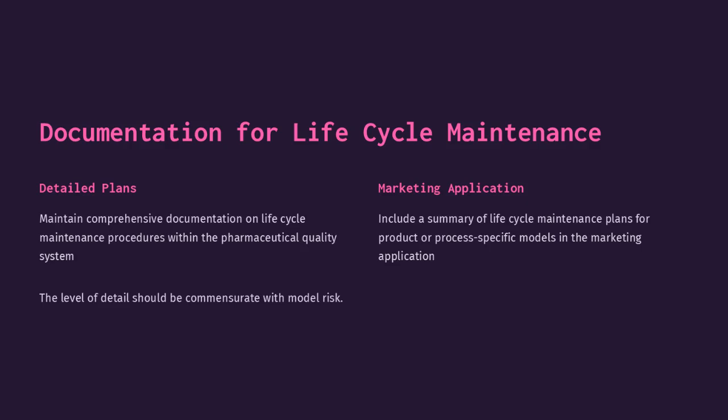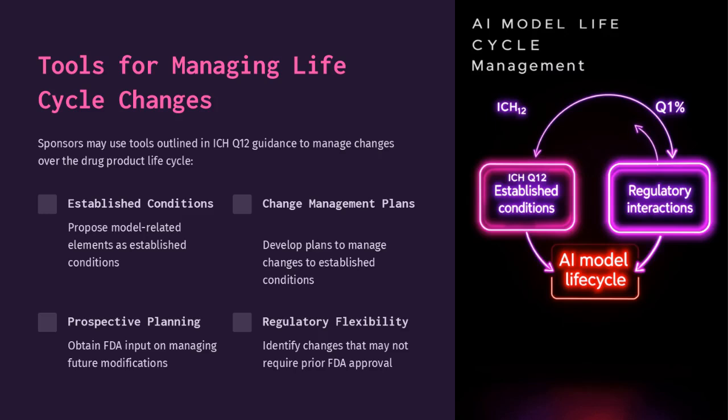This includes detailed plans and a summary of life cycle maintenance plans for product or process-specific models in the marketing application. Tools for managing life cycle changes include established conditions, change management plans, prospective planning, and regulatory flexibility. These tools help manage changes over the drug product life cycle and ensure compliance with regulatory requirements.